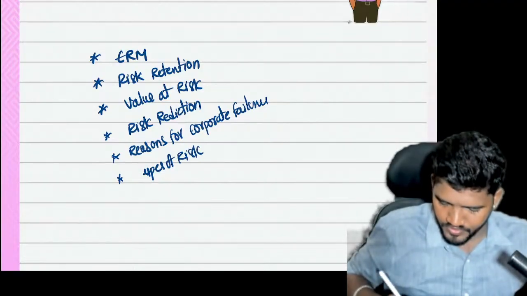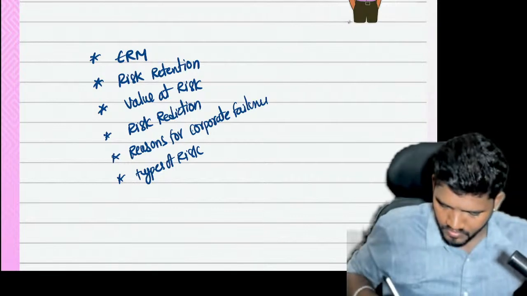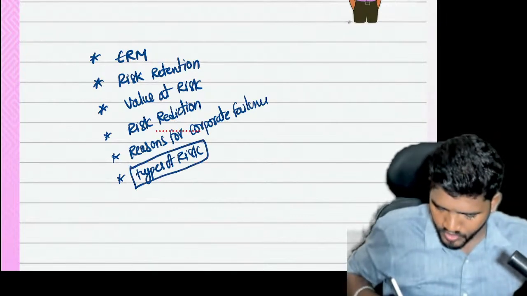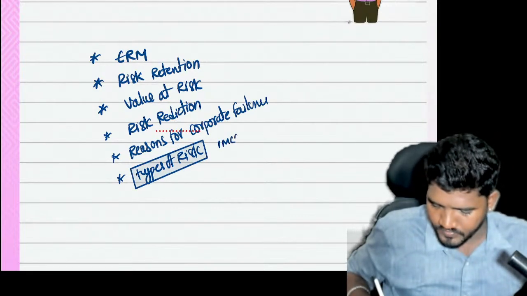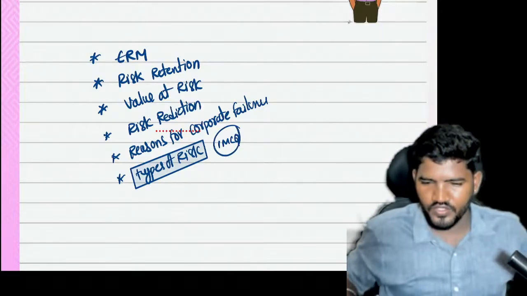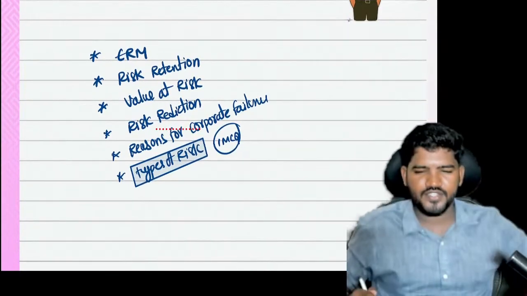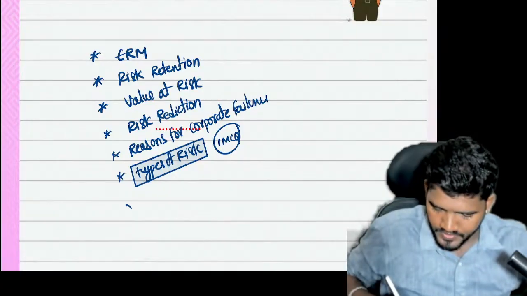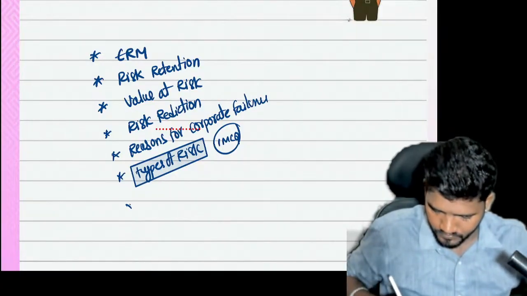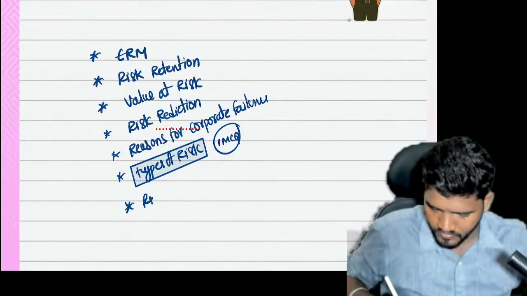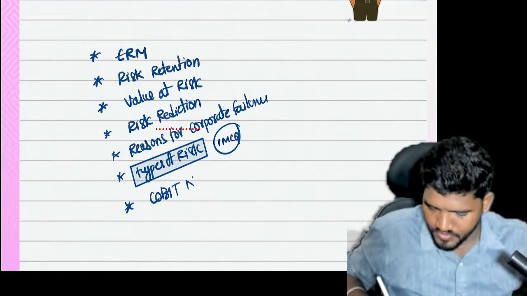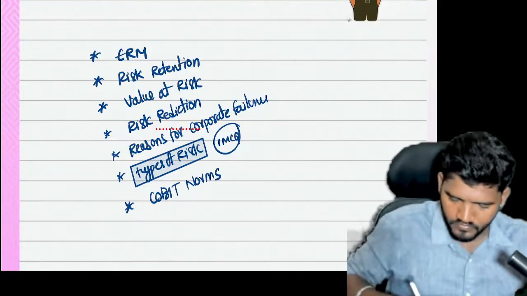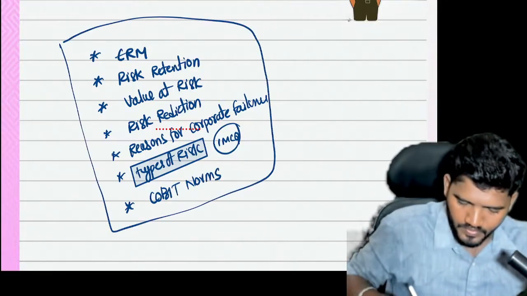If you learn types of risk, you will get one MCQ also in every attempt. So these are the important theory concepts we have, guys. Next, another one is there: COBIT norms. So these are the guess questions from this chapter.